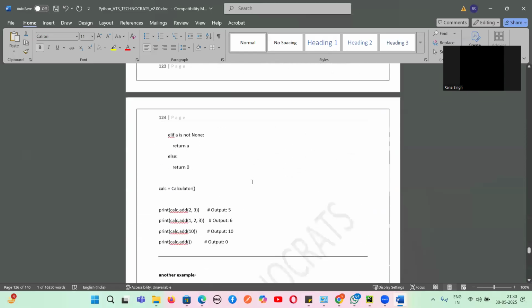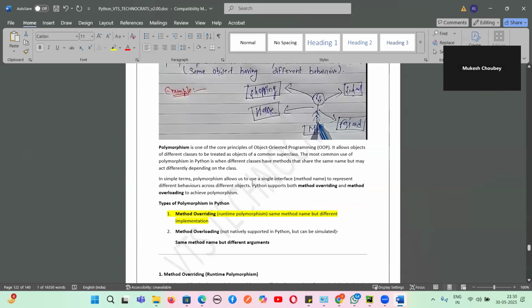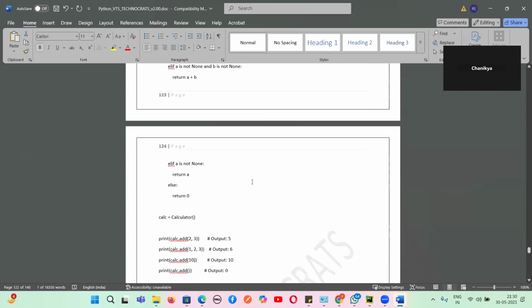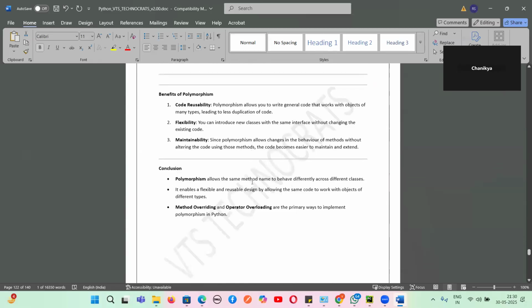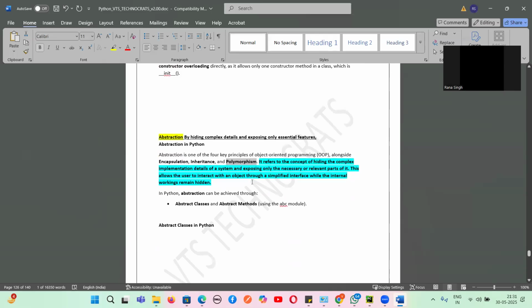Encapsulation is binding the data and the methods in a single unit. The attributes and variables will be inside the capsule. So it is binding attributes and methods in a single class. That is called encapsulation. We learned it yesterday. Yes or no, guys?